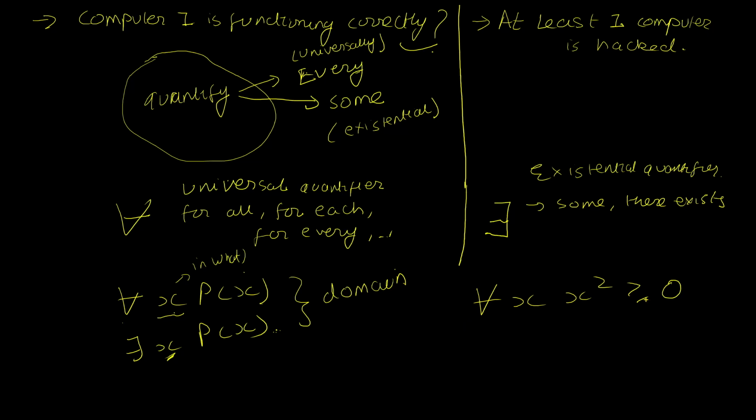We might agree that this statement is correct because whatever number I choose for x, once I square it, the result is going to be greater than or equal to 0. But then i squared is minus 1 and that is less than 0. So that means if I use i for my x, this statement is not true. And so it's important to say that x belongs to the set of real numbers. And now it's valid. For every real number, the square is greater than or equal to 0. And so this set of real numbers provides all the values x could be. And that is called the domain of the quantification.